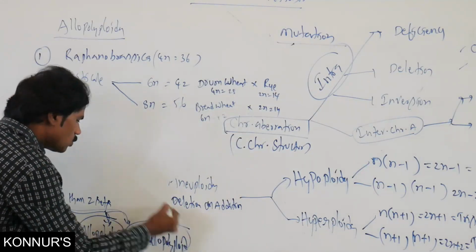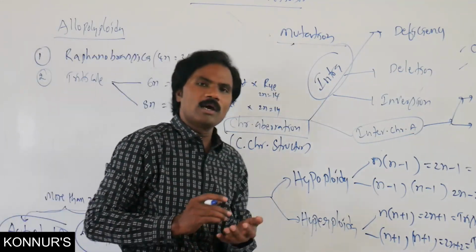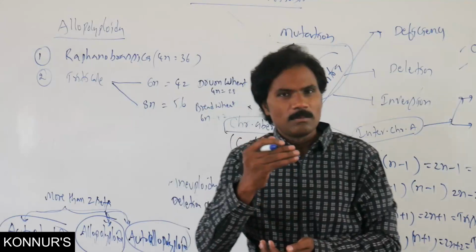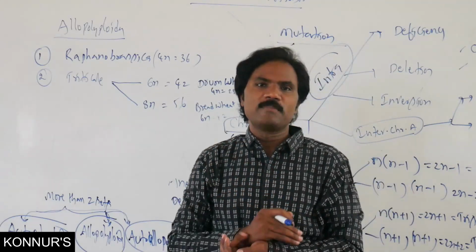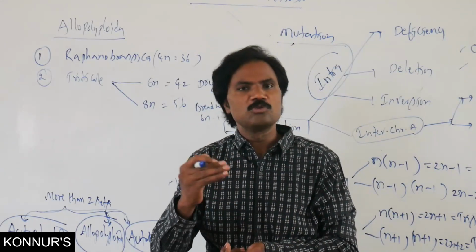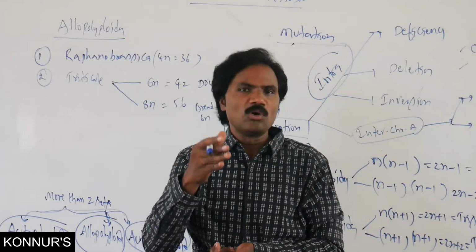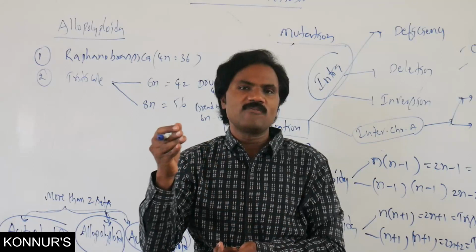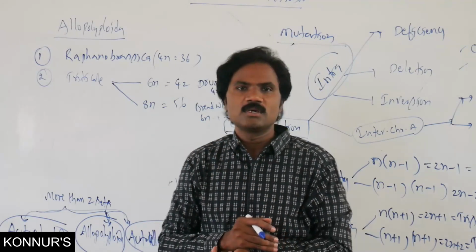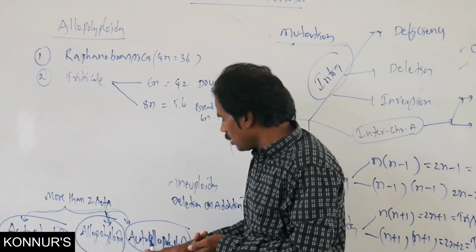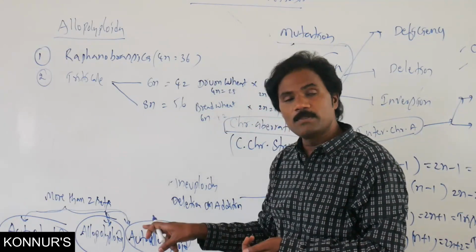Then autopolyploidy is by increasing the chromosome number, by increasing chromosomal sets, by adding homologous genomes. That is what we call autopolyploidy.